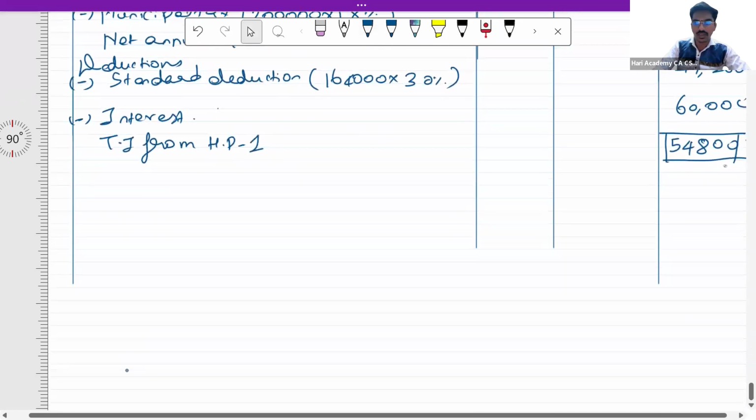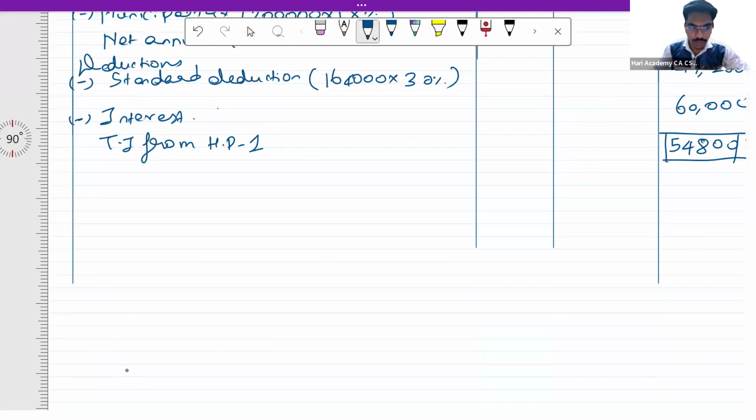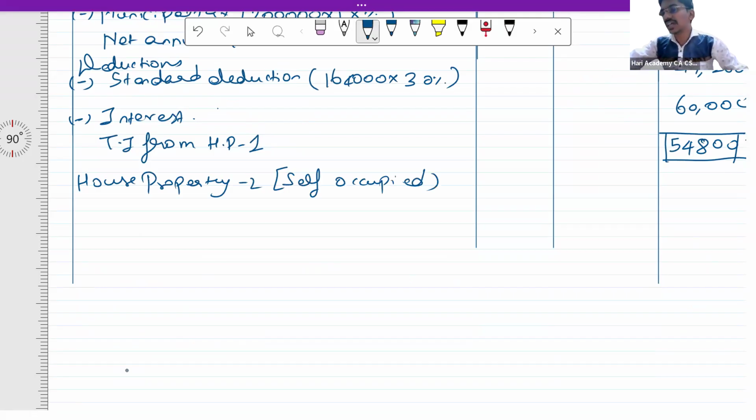Okay. Next is house property 2, and this is self-occupied. As far as self-occupied property is concerned, we have already seen net annual value itself is nil. So from this net annual value, only interest deduction under 24B is eligible.